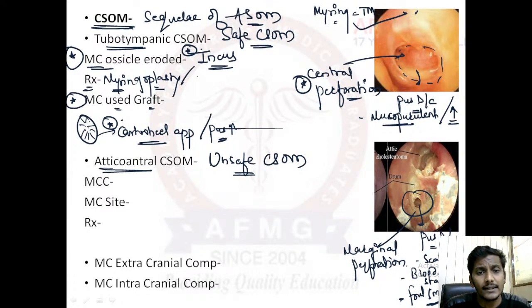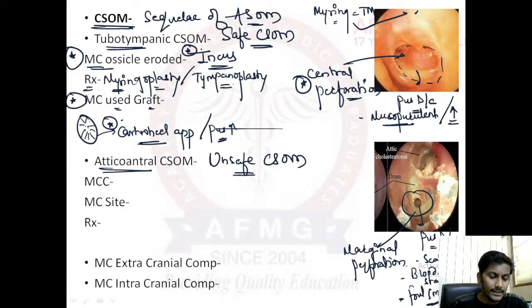Apart from myringoplasty, we also perform tympanoplasty. So in tympanoplasty, we use grafts when we repair the whole tympanic membrane. Right? So myringoplasty or tympanoplasty can be performed, and the most commonly used graft for tympanoplasty would be, anybody?